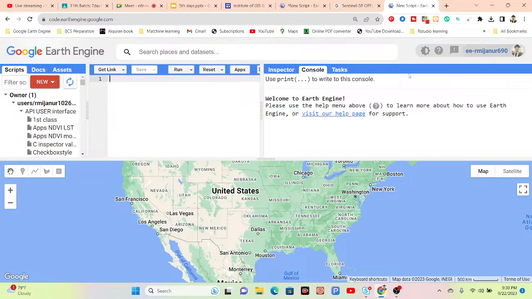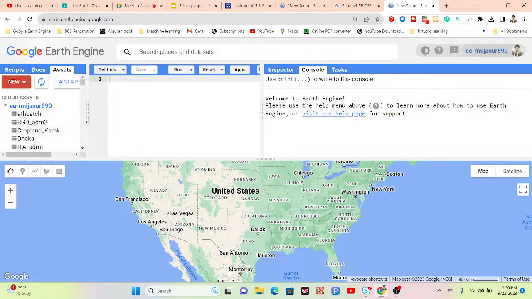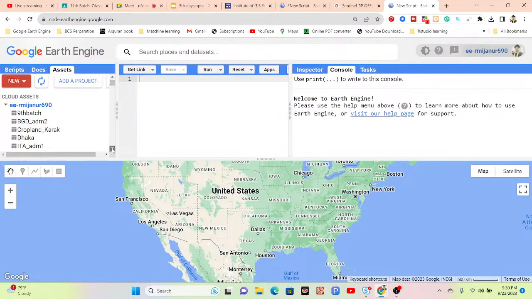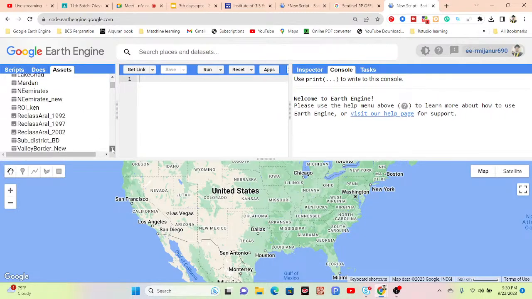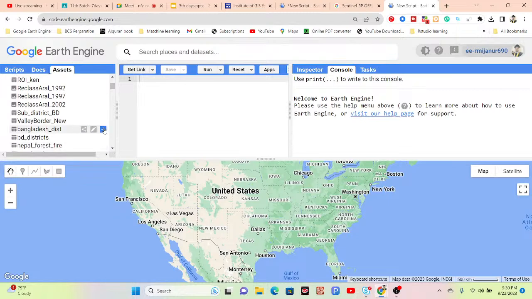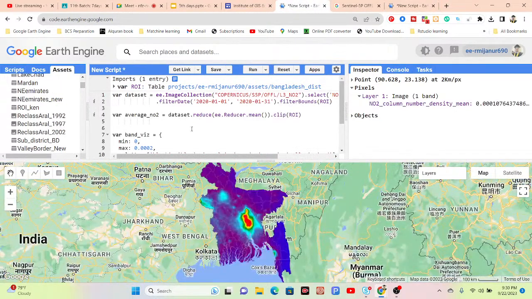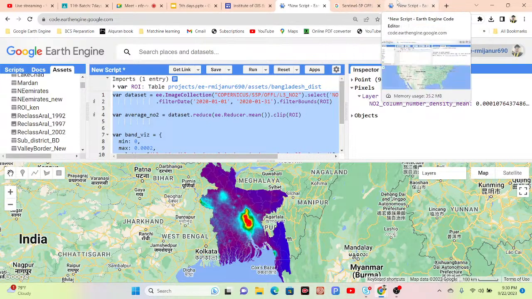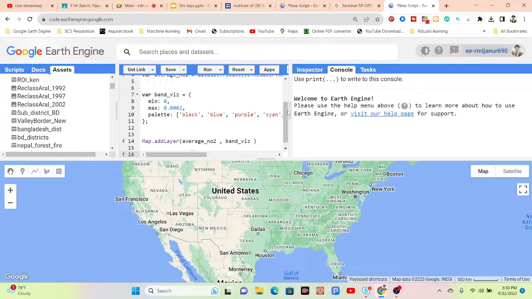And after that, I can simply import, suppose, the shapefile for the Bangladesh region, and then give a variable name, suppose ROI. Then simply copy the same code from here and paste it in the code editor.